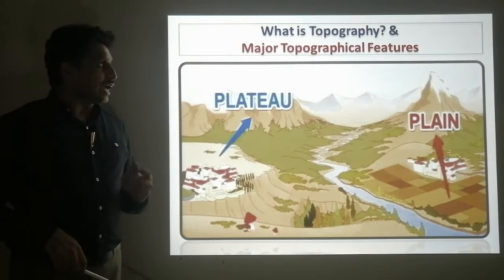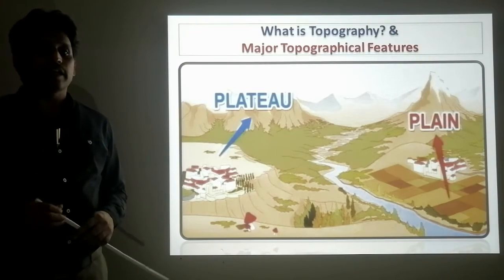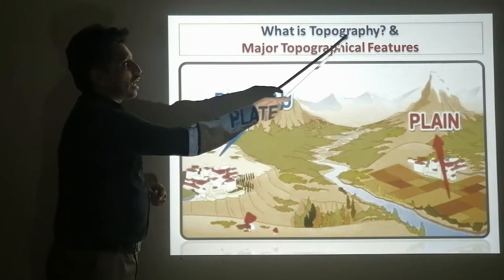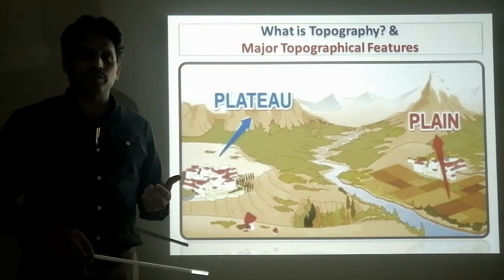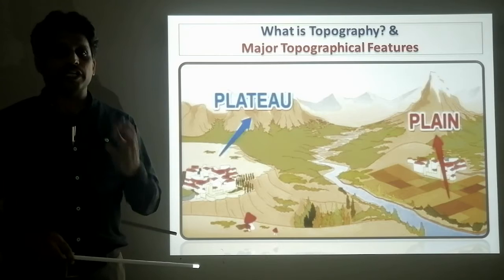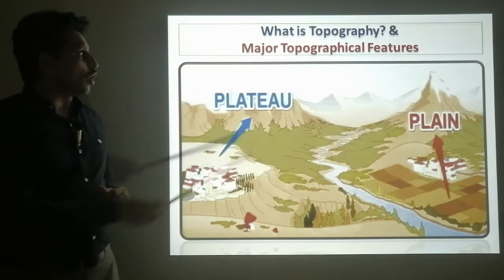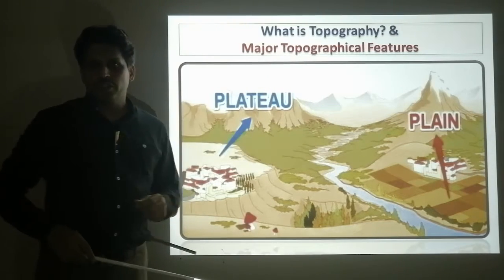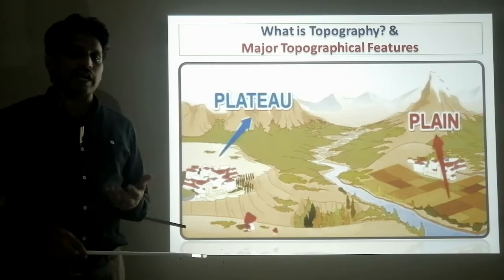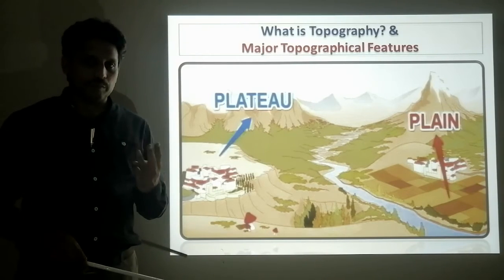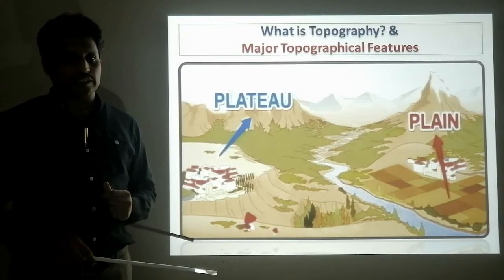Here, for the sake of recap, topo means land and graphy means description. Description or study of the height and shape of the land is called topography. So according to shape and height, the land of the world as well as Pakistan can be divided into three major topographical features.